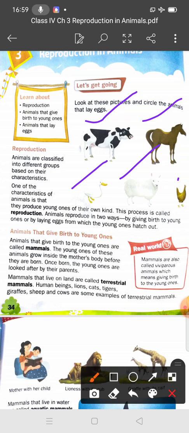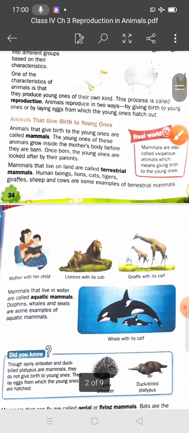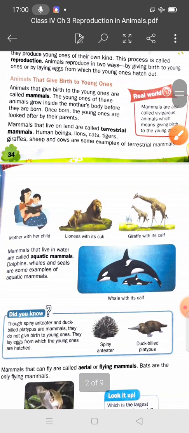Some give birth to their young ones, like cow, horse and sheep. And the duck and hen lay eggs from which the young ones hatch out. Understand? Now we will discuss animals that give birth to young ones.